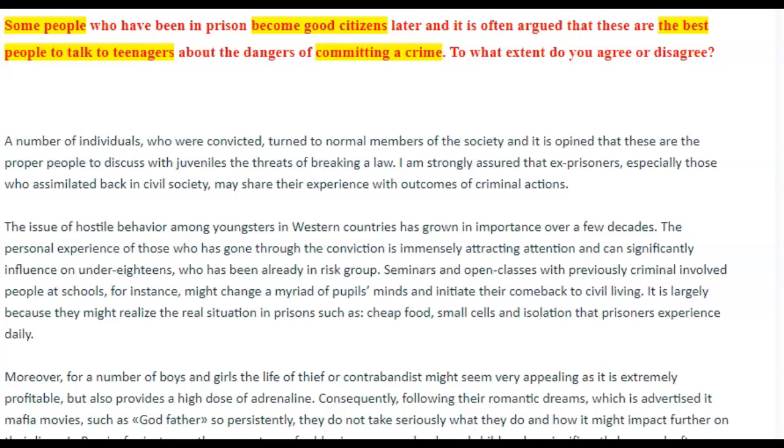A number of individuals who were convicted turned to normal members of the society, and it is opined that these are the proper people to discuss with juveniles the threats of breaking a law. I am strongly assured that ex-prisoners, especially those who assimilated back in civil society, may share their experience with outcomes of criminal actions. Okay, so,